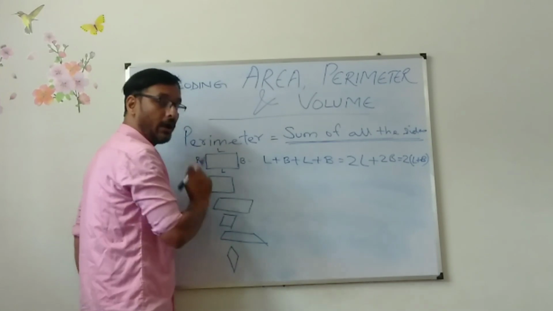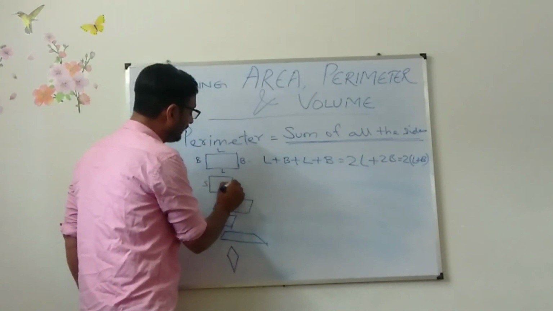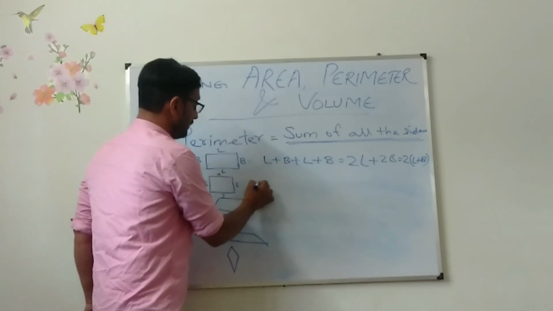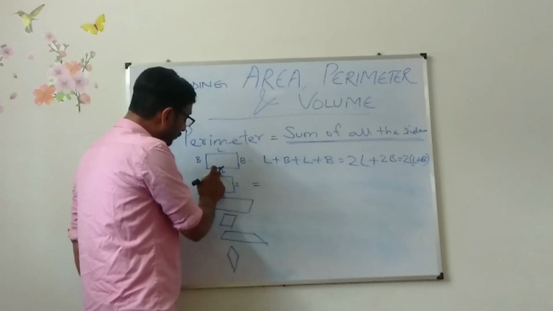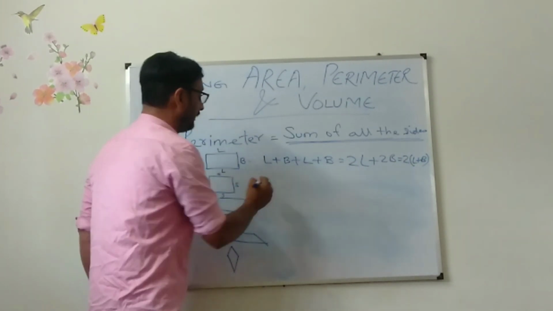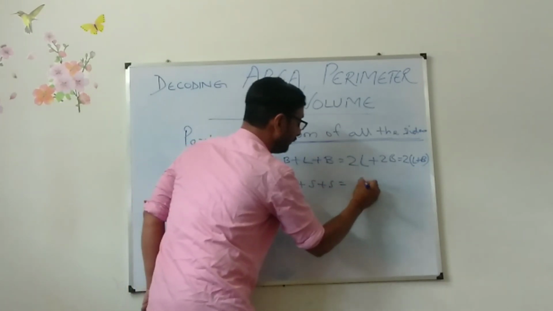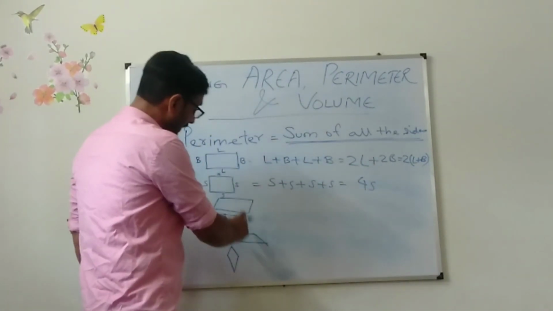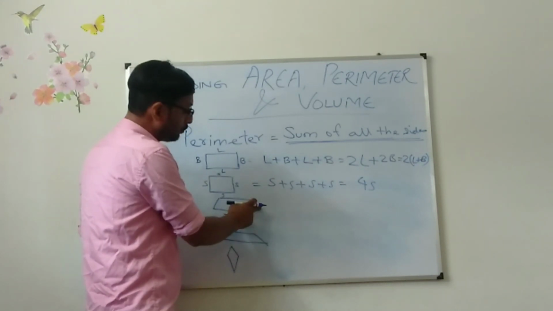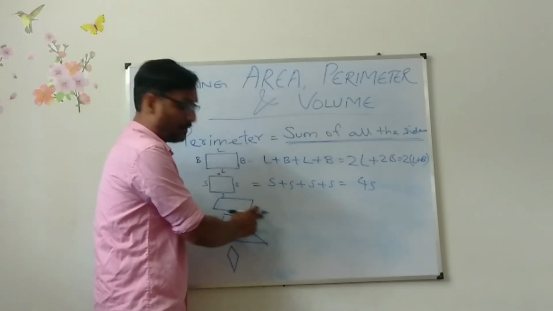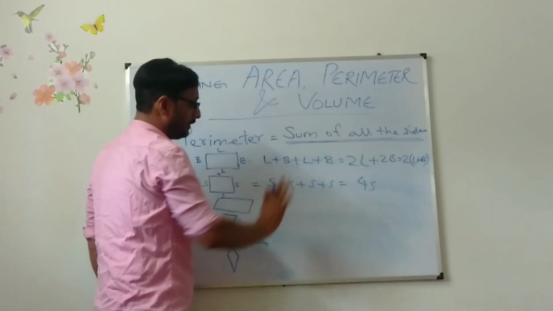In case of square, all the sides are equal. If this is S, this is also S, this is also S, and this is S. Sum of all the sides. There are 4 sides, that's why I have added all the 4 sides. S plus S plus S plus S. 4S. The same rule applies to everyone. In the rectangle, 2L plus 2B, because this is L, this is L, this is B, this is B.